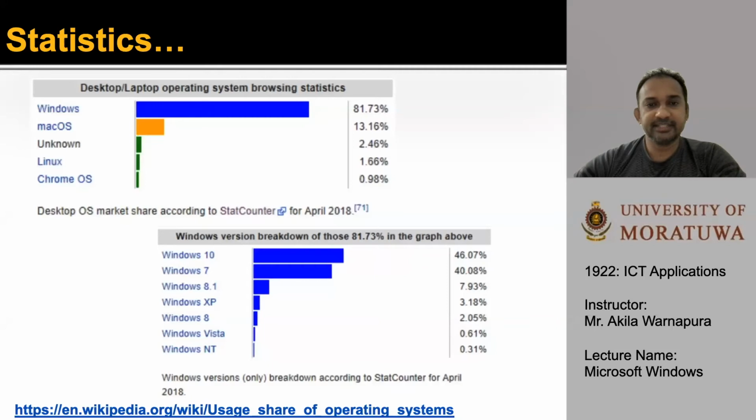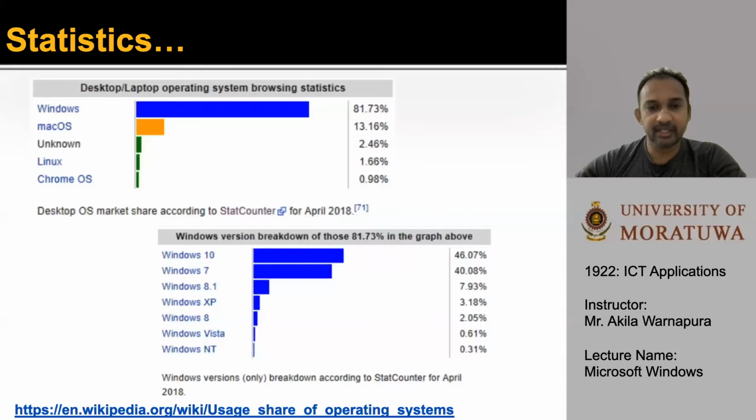These are the statistics of operating systems used in the world in 2018. Here you can see the Windows operating system has 81% of users and the Mac OS has 13%. And unknown operating systems have 2% and Linux 1% and Chrome OS is 0.98.